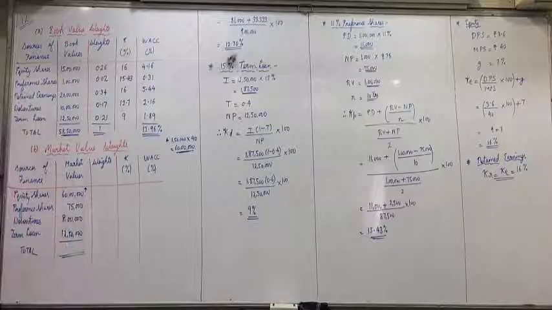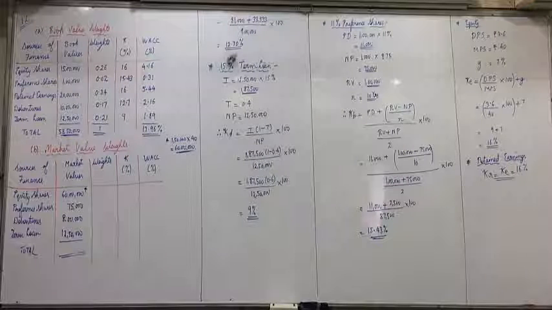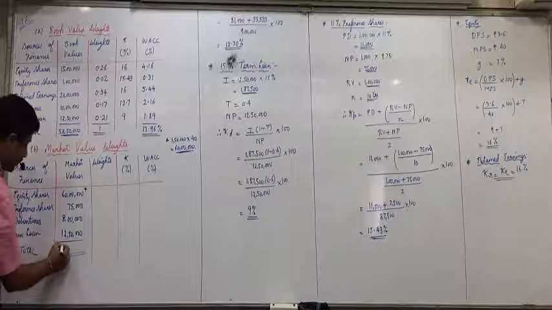Anyone not clear with any of the market values? So 68, 78, 18 lakh, 81 lakh 25,000.